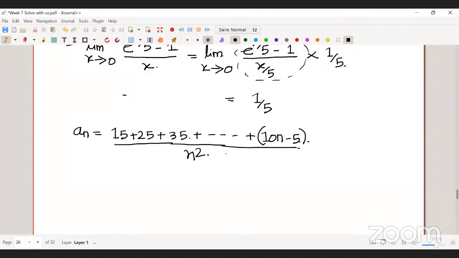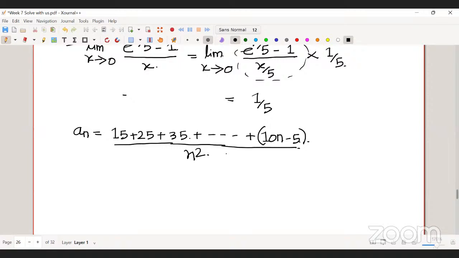So what is your doubt here? It says n should be greater than or equal to 1, but for 1 it comes out to be 5.